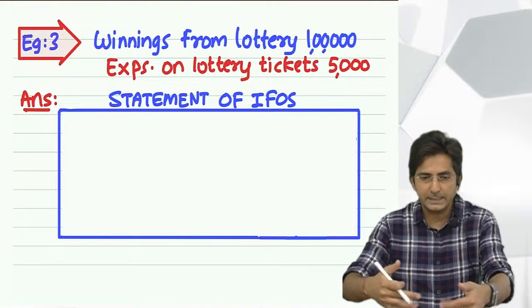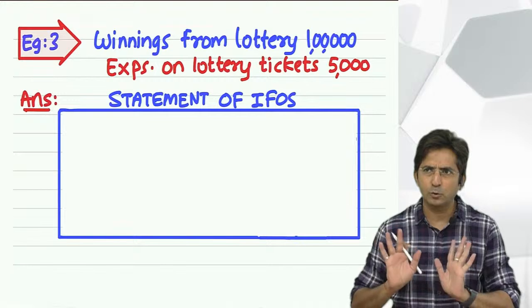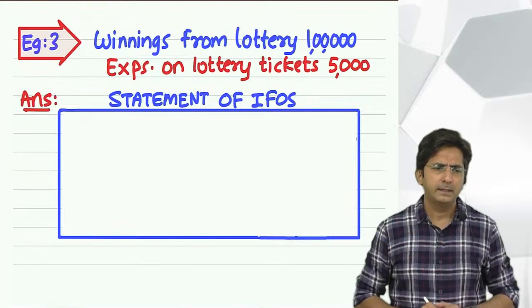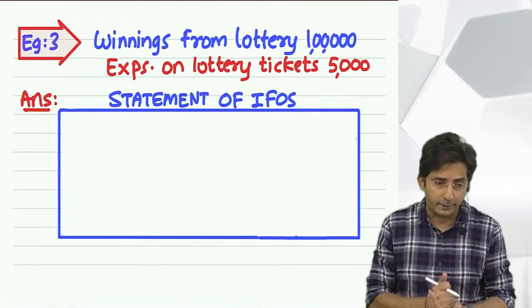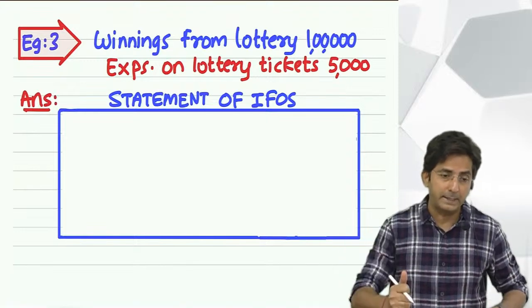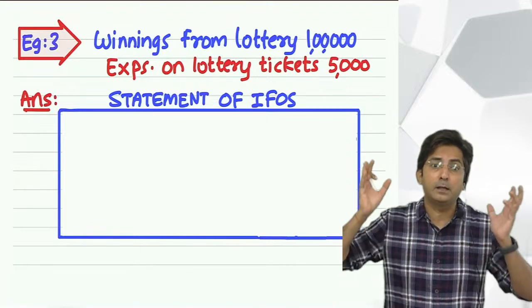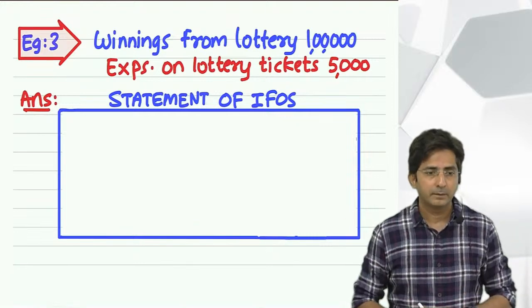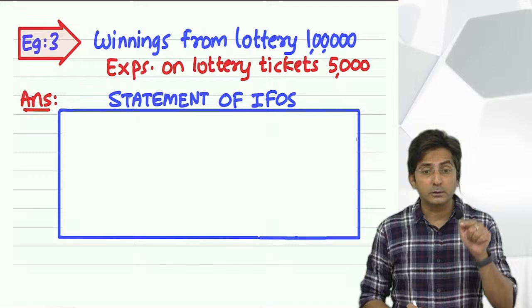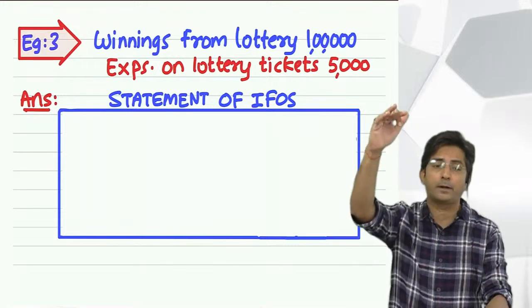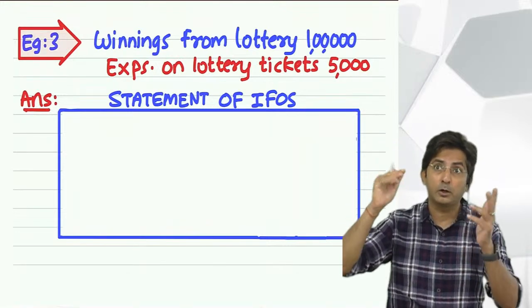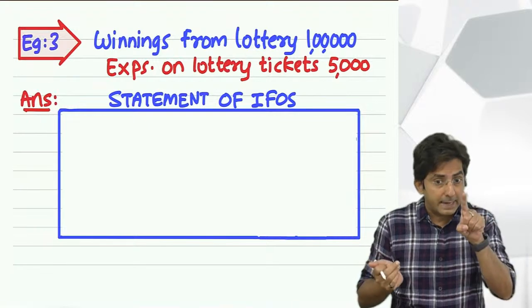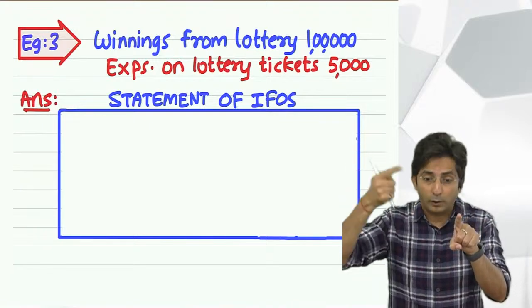Even I should stop teaching in the class and just keep buying lottery tickets. If by incurring the expense there was a certainty that I will win the lottery, then why take the hassles of starting a coaching class? So it is not because of expenditure you are winning the lottery. You won the lottery because of luck. So it is connected with your luck and not with your expense.